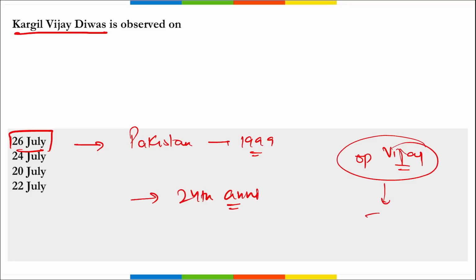It was to capture Tiger Hill, correct. And this Tiger Hill was occupied by Pakistani troops along the line of control. So it was the 24th edition of this Kargil Vijay Divas observed in 2023, right. And this day is annually observed on 26th of July.